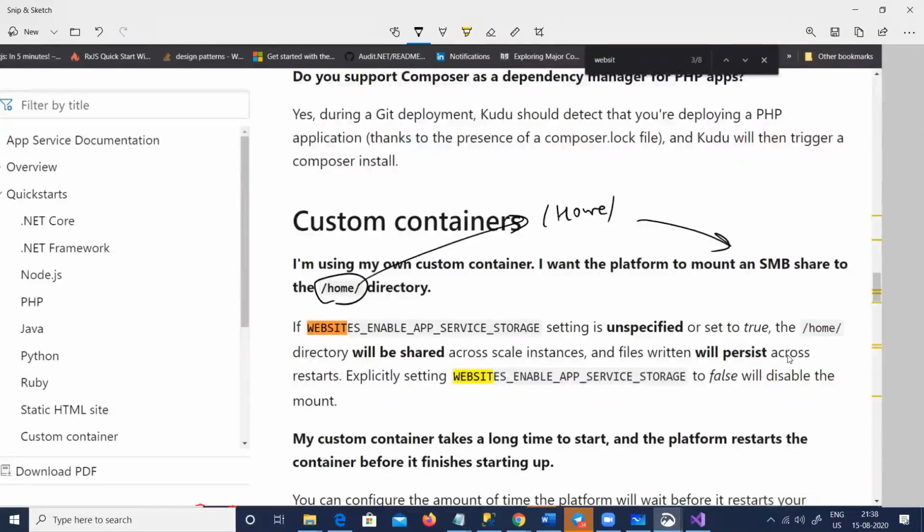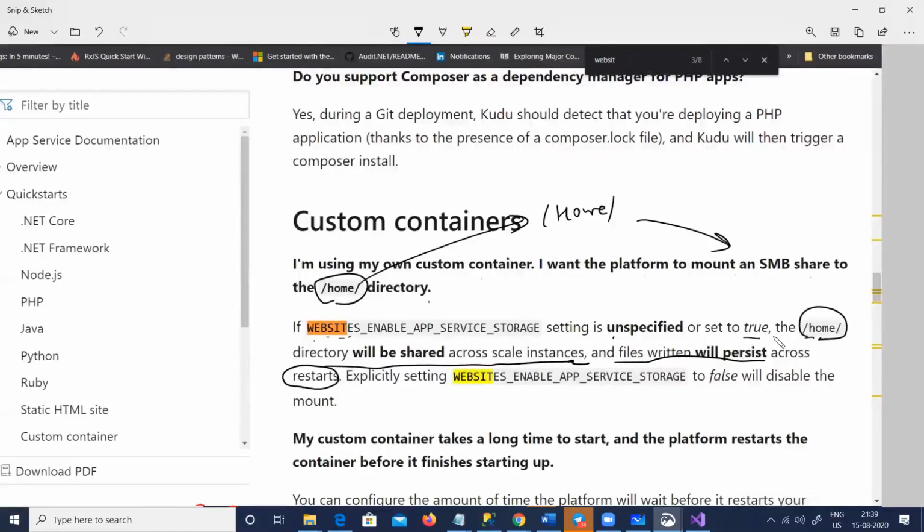Okay. So now it says that if I'm using my own container, I want the platform to mount a share to the home directory. If WEBSITES_ENABLE_APP_SERVICE_STORAGE is unspecified, or it is set to true, by default the value is true, then the home directory will be shared across scale instances. File writes will be persisted across restarts. So you have to go to your website's enable app service storage and make it true, and the directory is home.